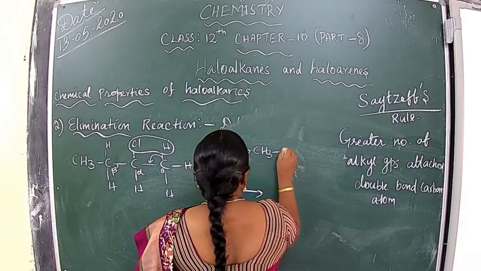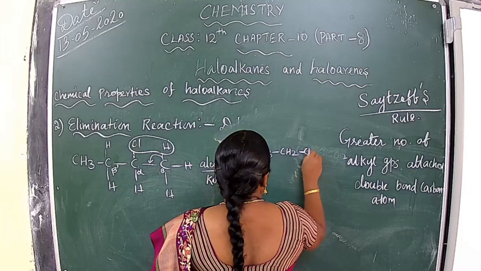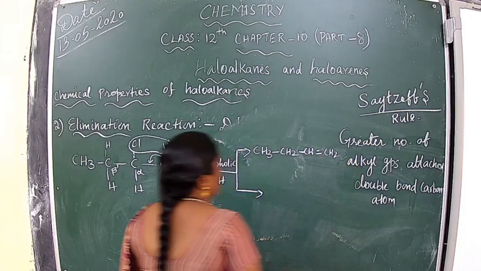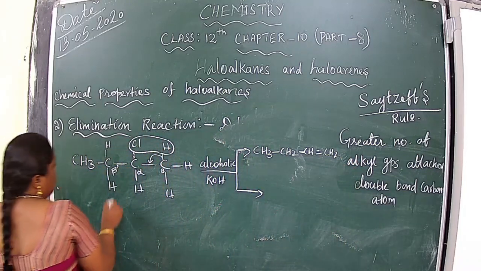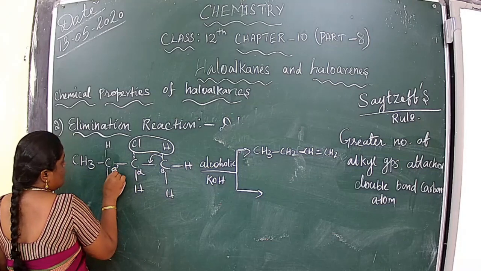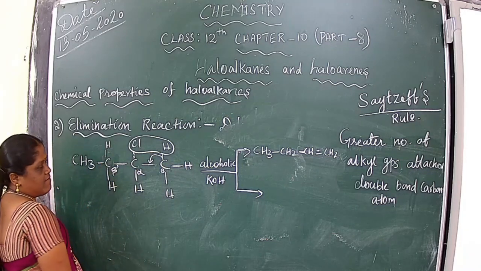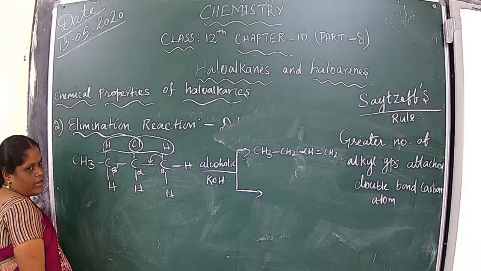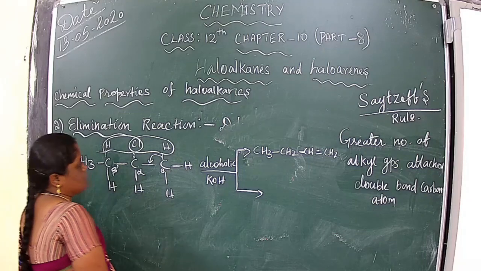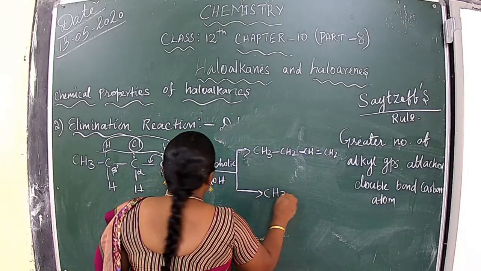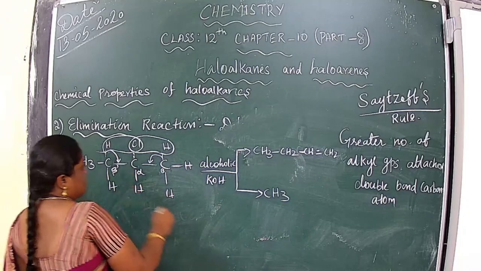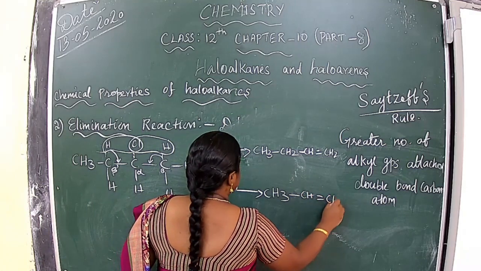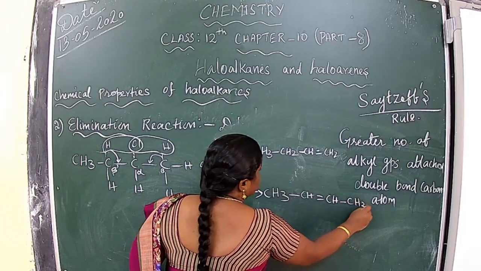If the second is also possible, because the other beta carbon also has hydrogen, then dehydrohalogenation gives CH3, CH double bond CH, CH3.